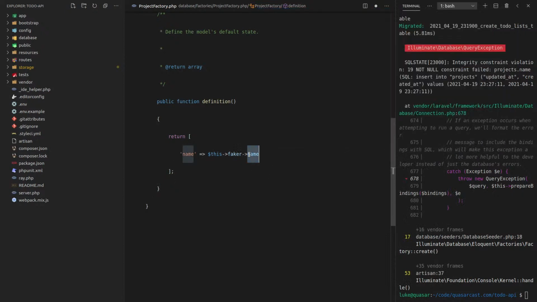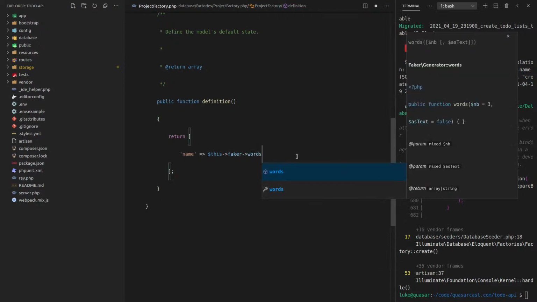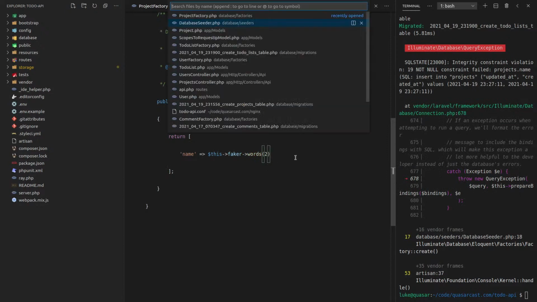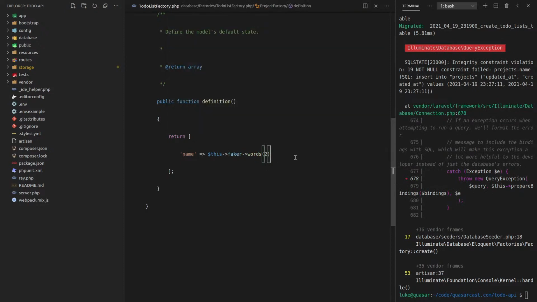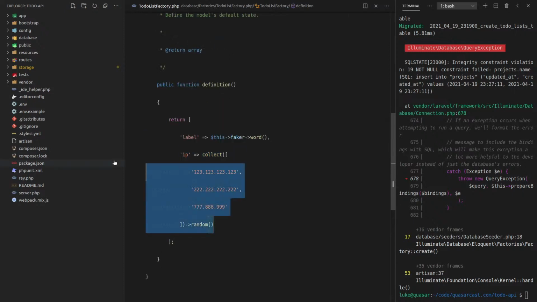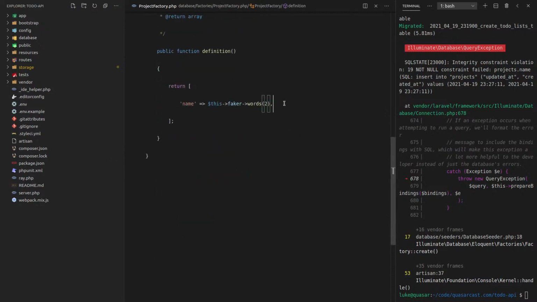Oh, what was it again? No, name will give us a person's name. So let's say word or words. Can I say words? And then just say, give me 2 words. That probably makes more sense. All right, so let's go back to one of the other factories, and I might actually end up extracting this part here, this collection that generates a random IP, into its own, I don't know, something, but we might do that later on.